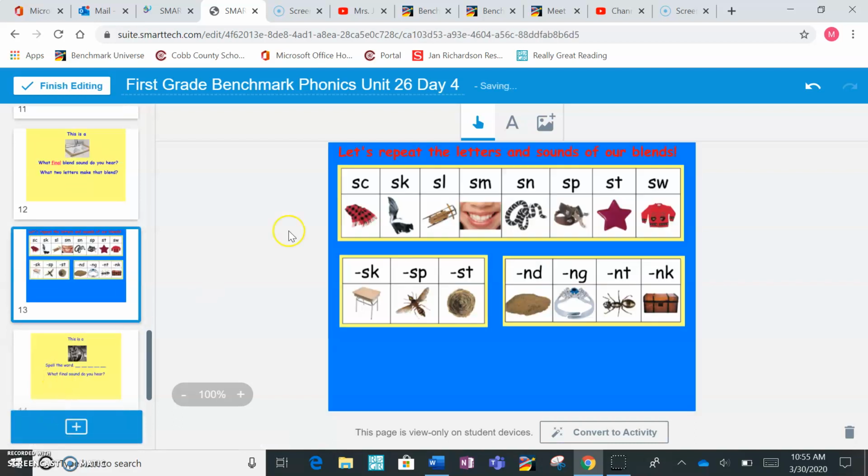And then let's practice some more blends. Let's do the beginning ones and see if you can beat me. Sc, sk, sl, sm, sn, sp, st, sw. Now let's do the ending or final blends. Sk, sp, st, nd, ng, nt, nk.